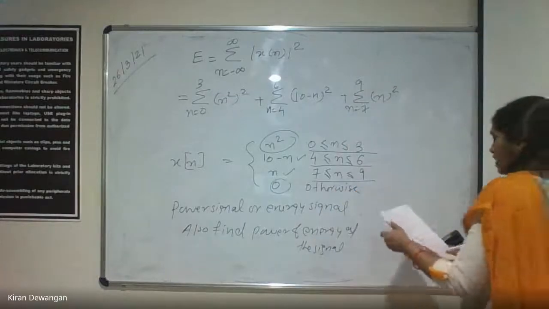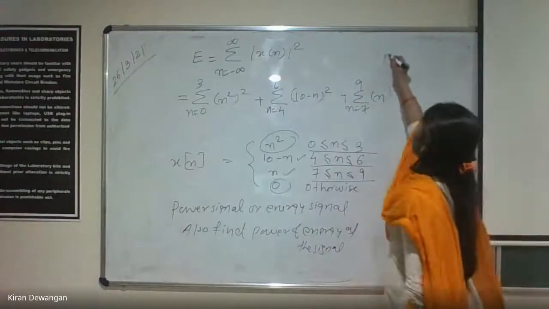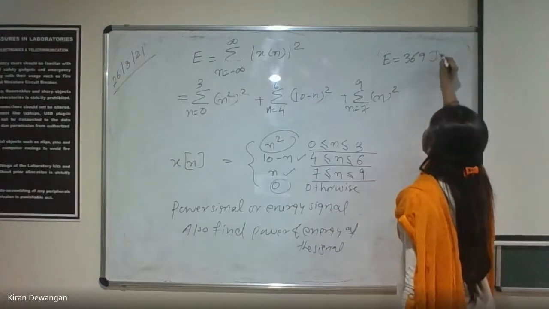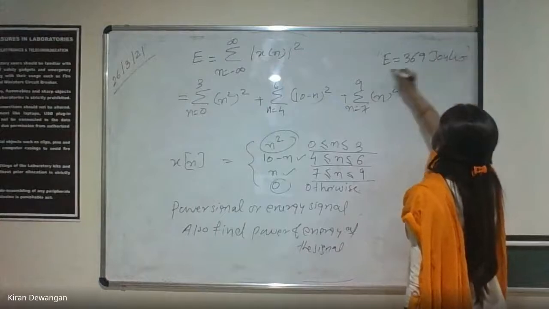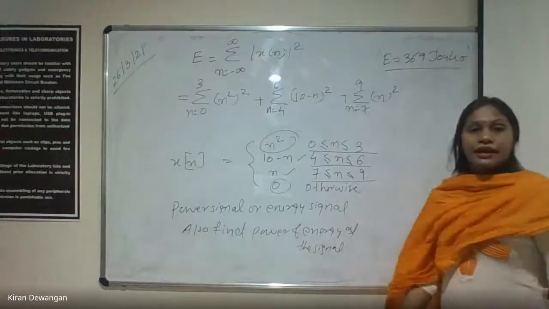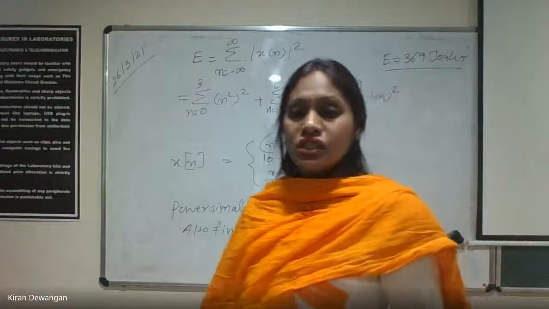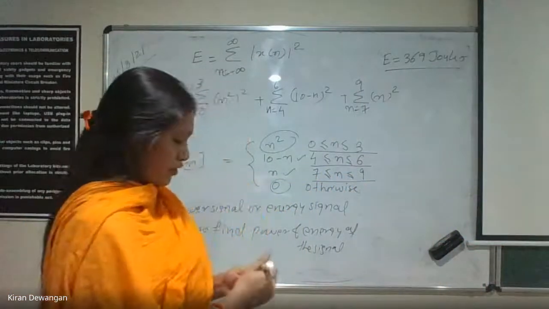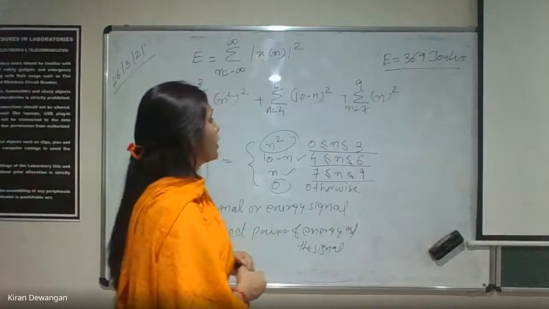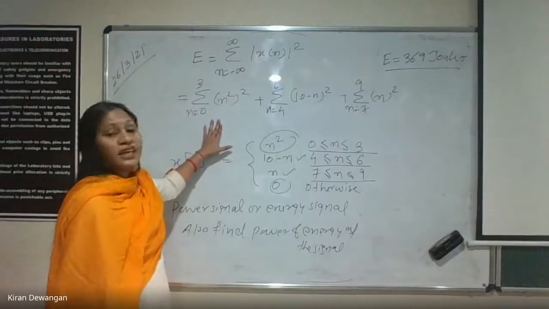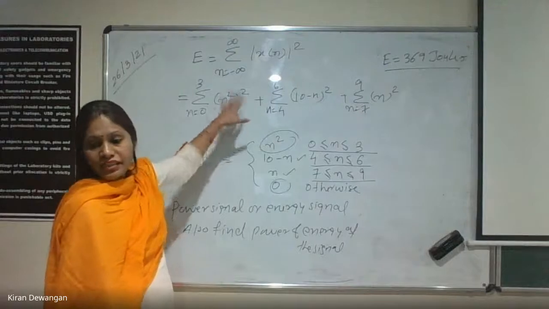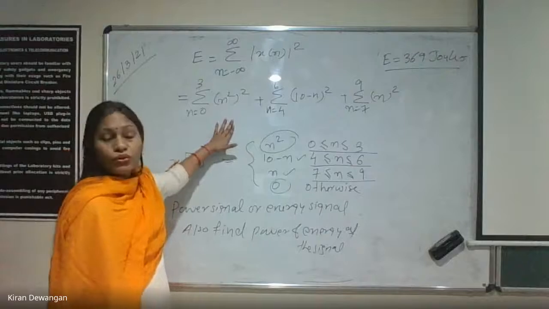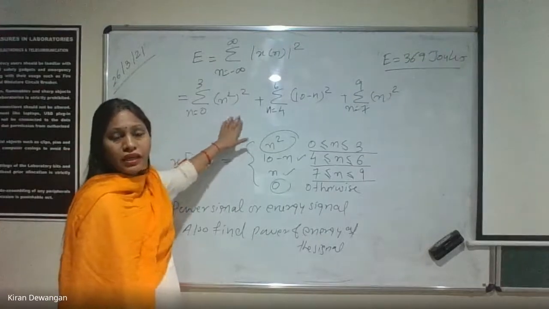This one is easy. And after calculations we'll be getting E as somewhere around 369 joules. ठीक है? So this is how we'll be calculating the energy of any signal or the power of energy signal. We can even go for calculations of the power and we can check the power कितना आ रहा है. Energy तो इतनी आ रही है, आप power भी calculate कर सकते हो. I guess the power will come out to be 0 in this case and this can be an energy signal.